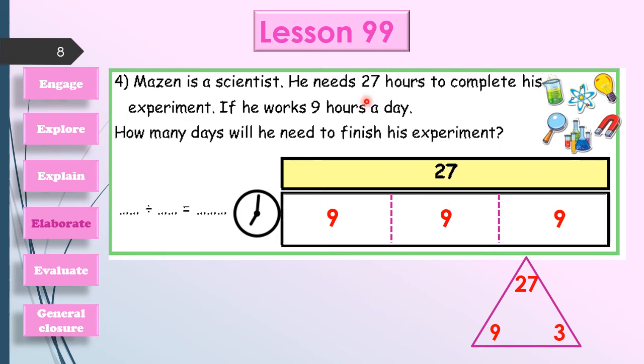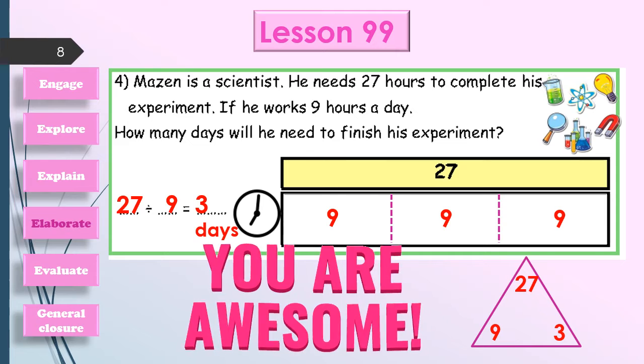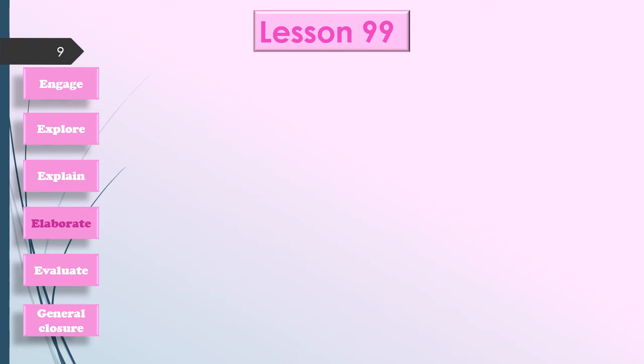Let's prove it mathematically. Write down the whole number of hours here, and the number of hours of each day here. And ask yourself, 27 divided by 9 equals what? It will be 3 days. Thank you. You are awesome.